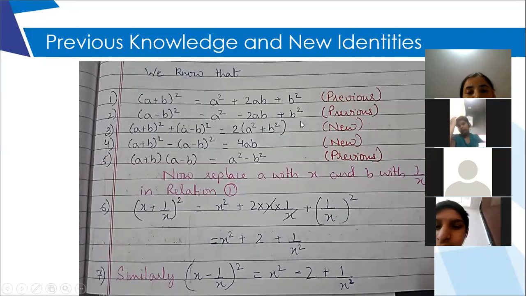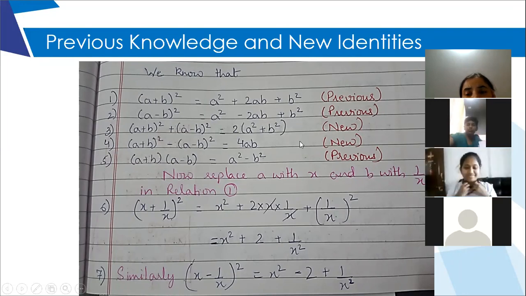So these two, third and fourth, are new ones. Fifth again is the same identity which you have used in class 8, which was a plus b in one bracket multiplied by a minus b, and you get a square minus b square. Please write it down. This is also the old one.